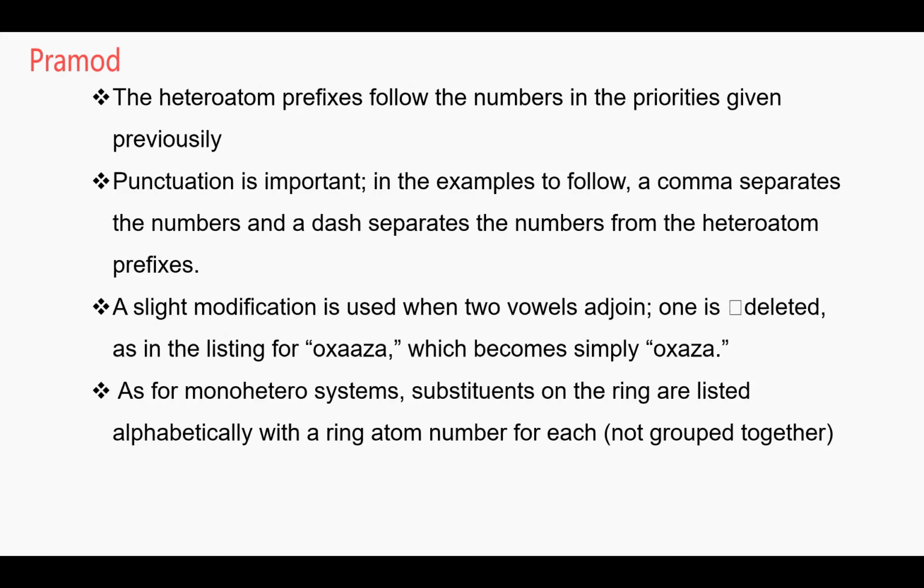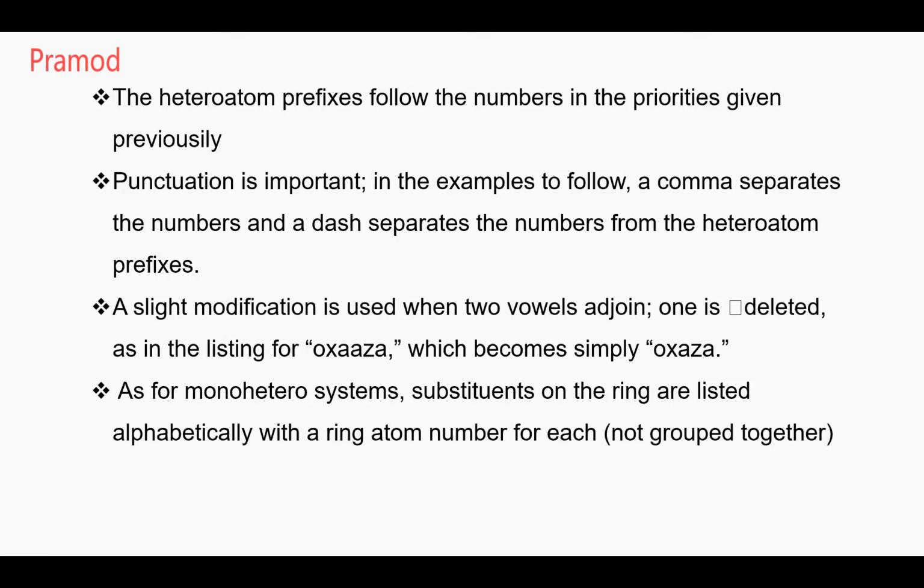Okay, next. A slight modification is used when two vowels are joined. One is deleted, as in the listing for oxa and aza, which becomes simply oxaza. Did you get it, everybody? We are combining oxa and azole together, but you can remove that common vowel A. Okay.